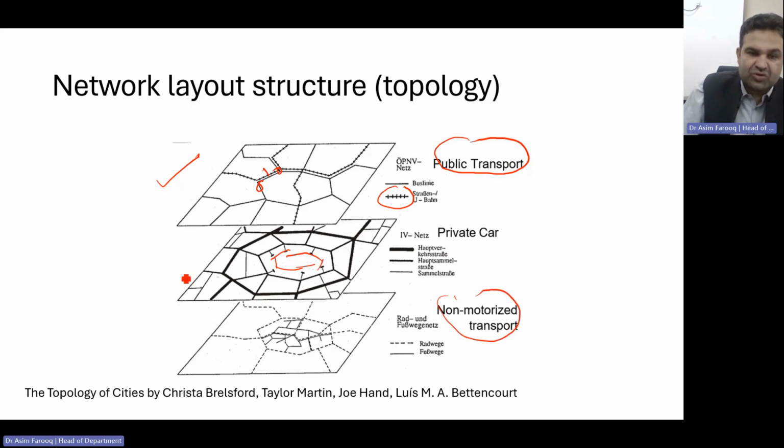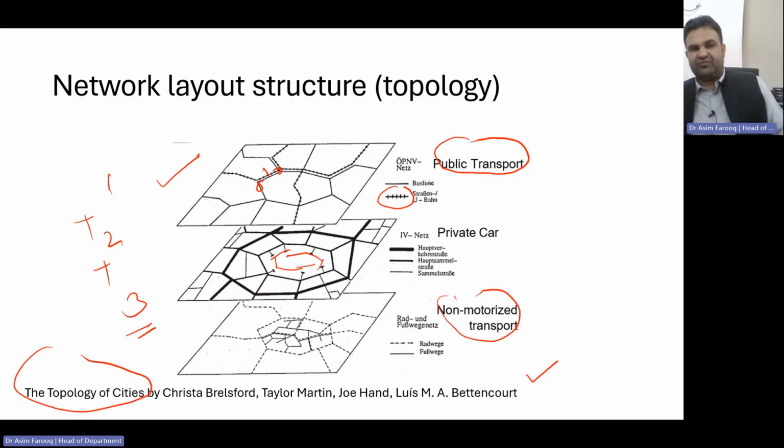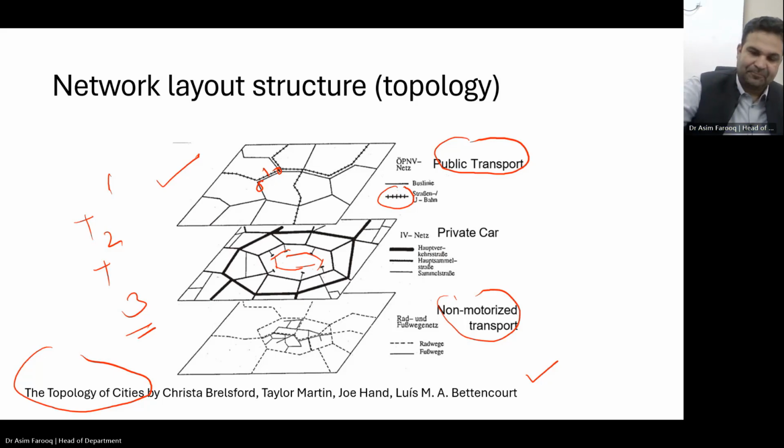When we combine figures 1 plus 2 plus 3 together, we get the network of one city, which connects the public transport network and also the private as well as the non-motorized transport. I also recommend that all the students go through that article on the topologies of the city, which is very well documented and well written.